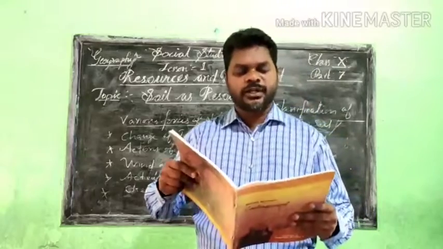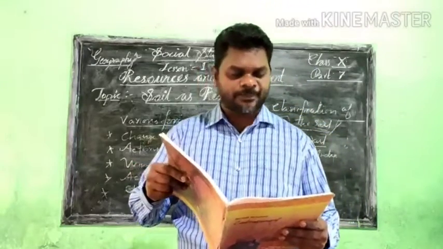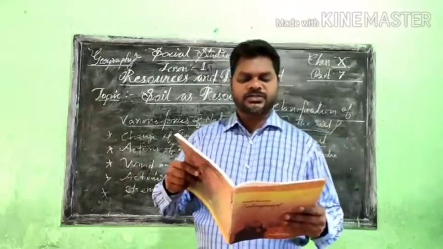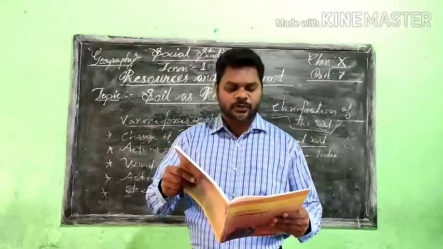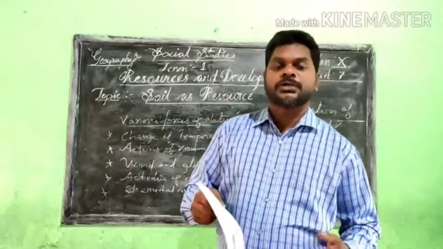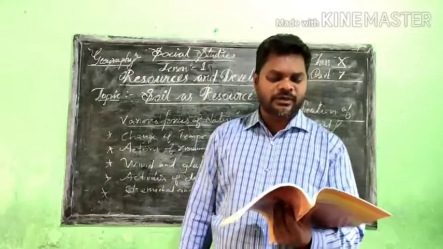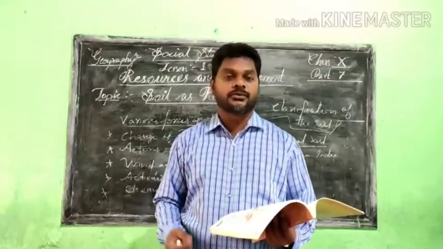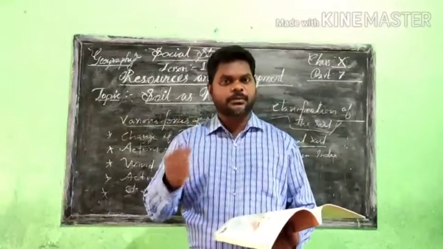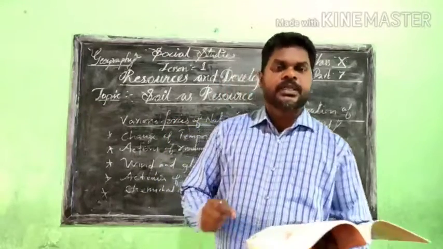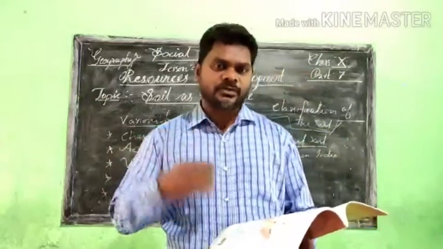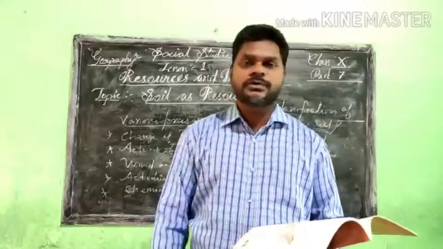Now, alluvial soil is also found in the eastern coastal plain, particularly in the deltas of the Mahanadi, the Krishna, the Godavari and the Kaveri rivers. You might have heard these names, Krishna, Kaveri, Godavari and Mahanadi. You have learned something about these rivers, and you know that in the coastal areas of these rivers, we can also see that alluvial soils are available.